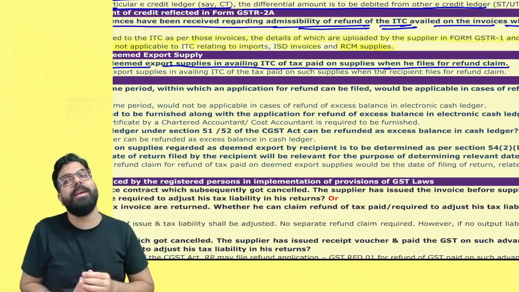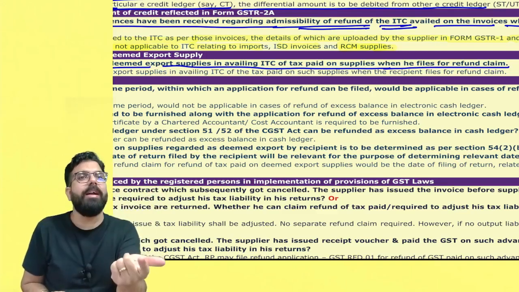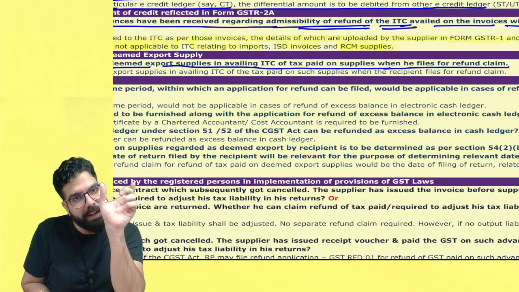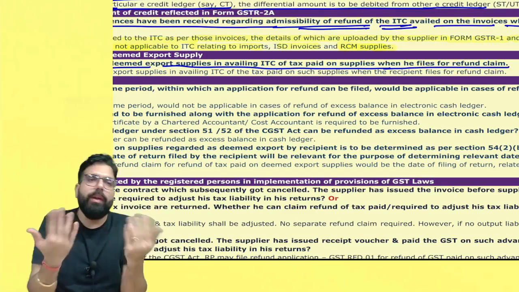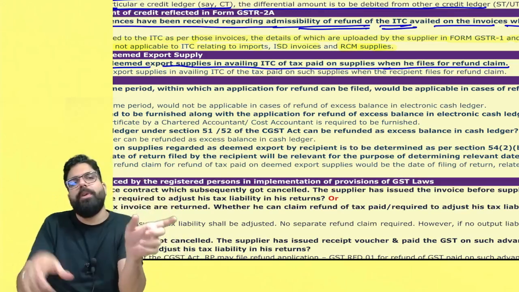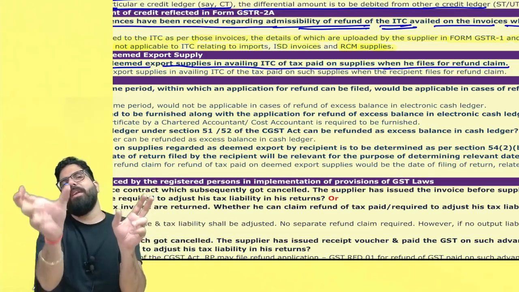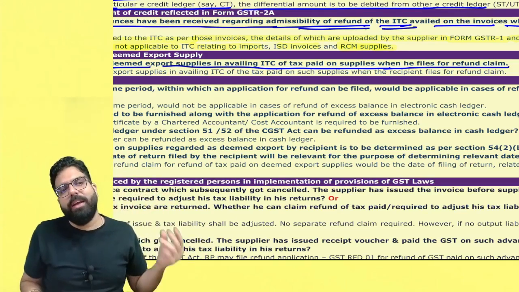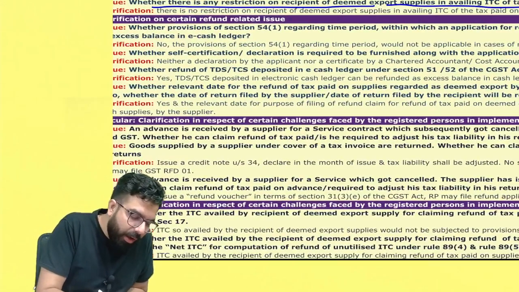And hence they went ahead and clarified that the recipient of deemed export, if he has paid the tax, can very well take the input tax credit also. If you have paid the tax, you will definitely be taking the input tax credit. You take the input tax credit and then you can apply for the refund. When you apply for the refund, the amount will be debited in the e-credit ledger.